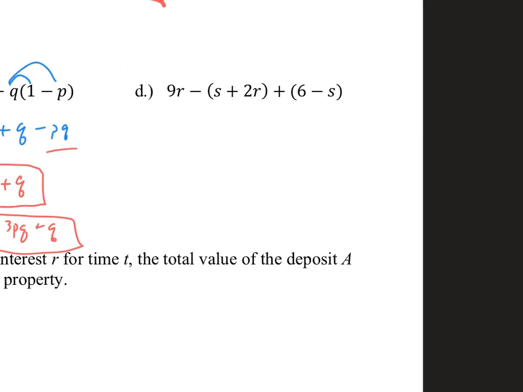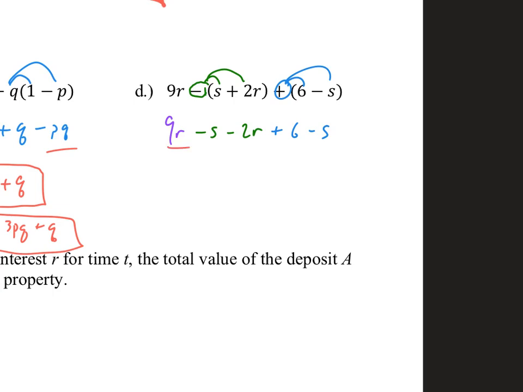And then the last one here, so 9r minus s plus 2r plus 6 minus s. So looking at some distribution, I have a -1 here, needs to be distributed through this, and then of course just a positive 1 here, which is going to distribute, which won't really do anything at all. So 9r, so minus s, that's a -s, and then minus 2r. And like I said, the positive 6 isn't changing, and the -s isn't changing.